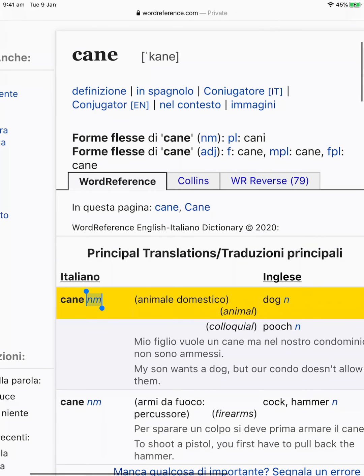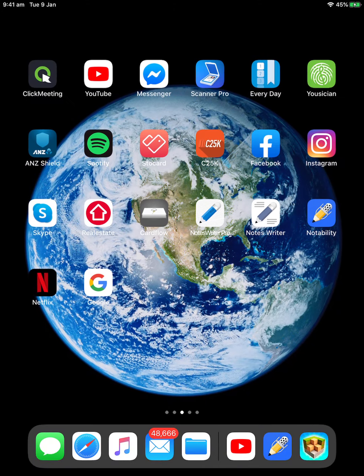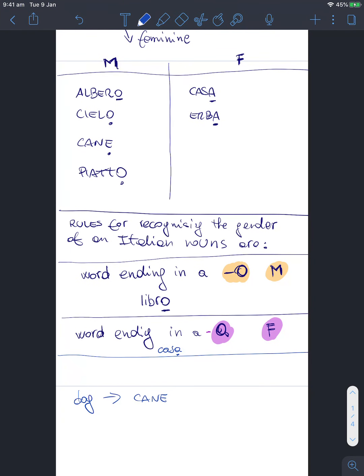Only people, only living things have a gender. Okay? So let's go back to the lesson that we were having. So dog, cane, despite ending in an e, well, it's a masculine noun. And we know that because we looked it up in the dictionary.